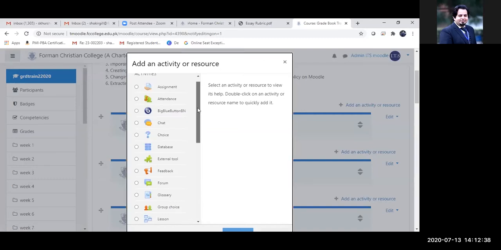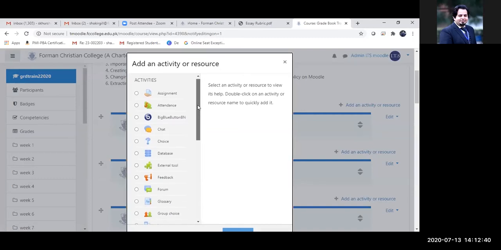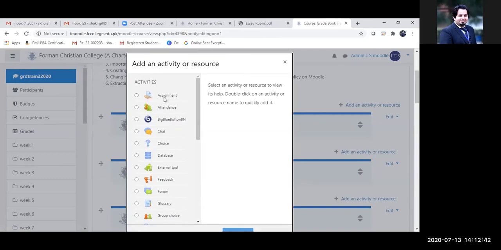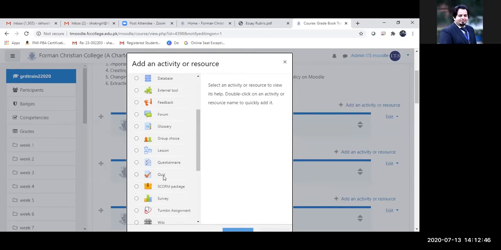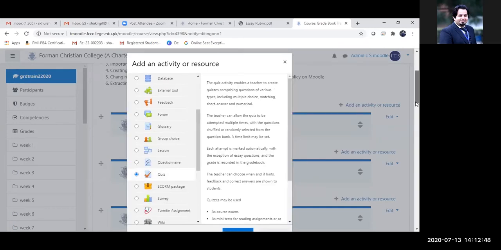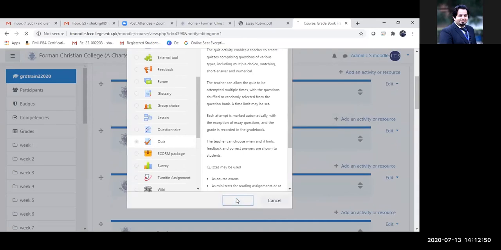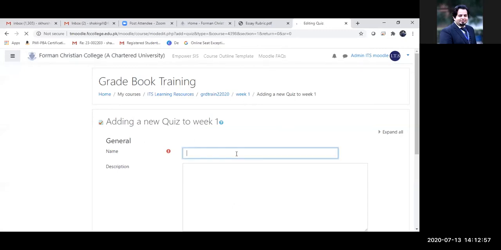If I click on add an activity or resource, the first list is of activities, and under the activities, I can find quiz over here. I'm simply going to click on my quiz and add it. And I'm going to name it quiz 1.